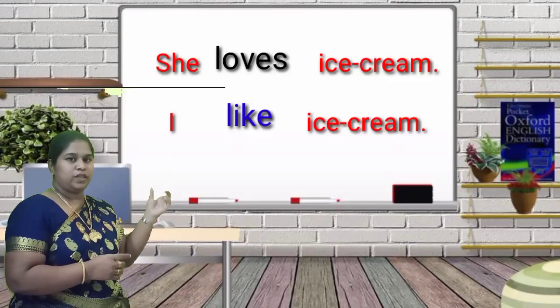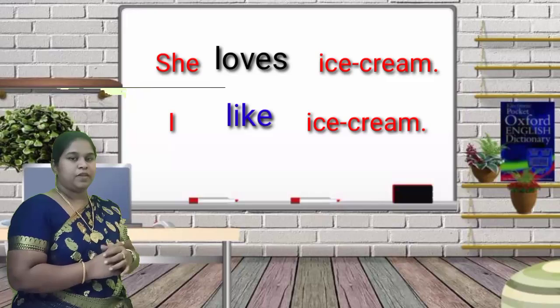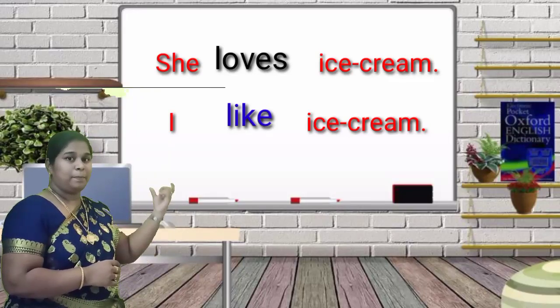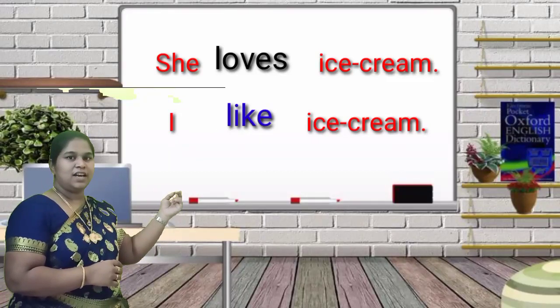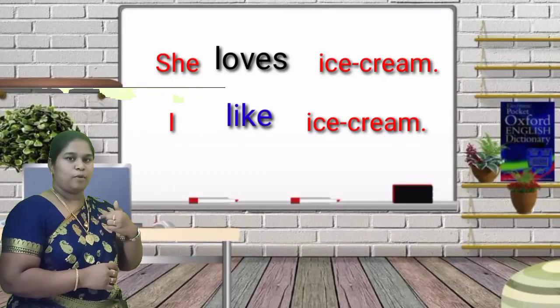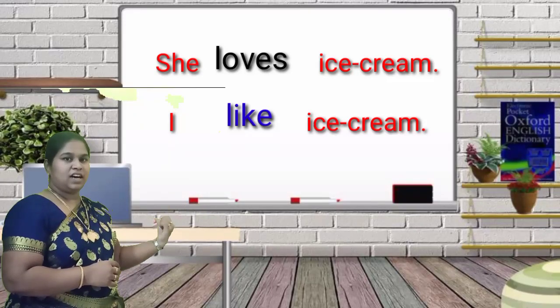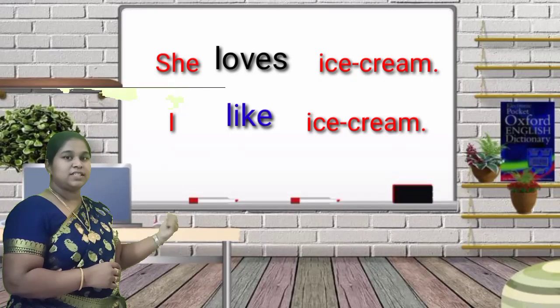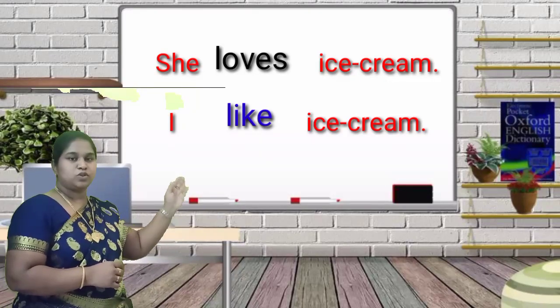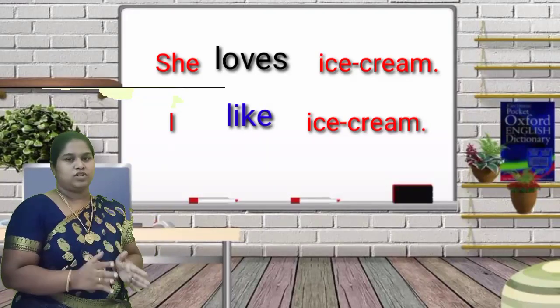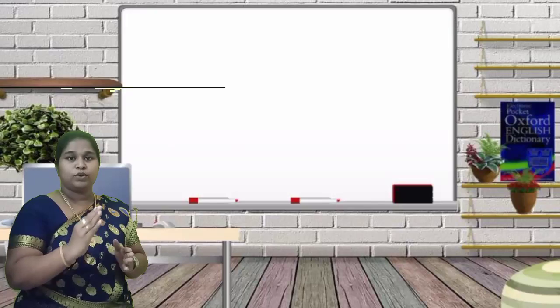As I said, with the subject: she loves ice cream. According to the subject it changes. She is a third person. Now if you talk about yourself, we will not write I likes ice cream. The word will be changed: I like ice cream. So here you can see clearly the main verb is changed. That is what I said: according to the subject, according to the tenses, and according to the person.